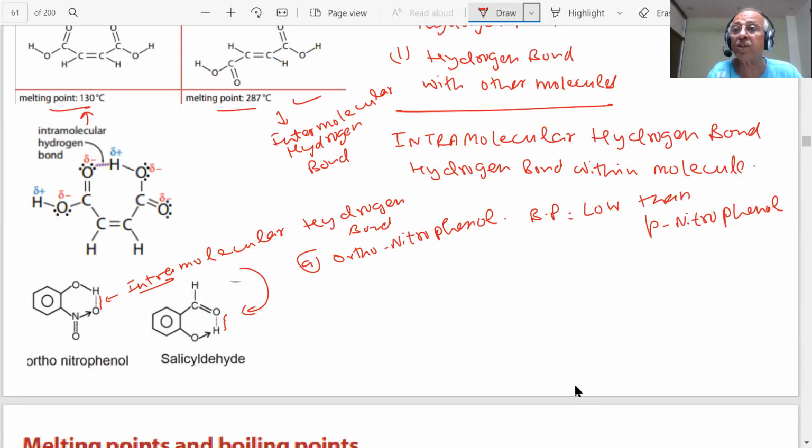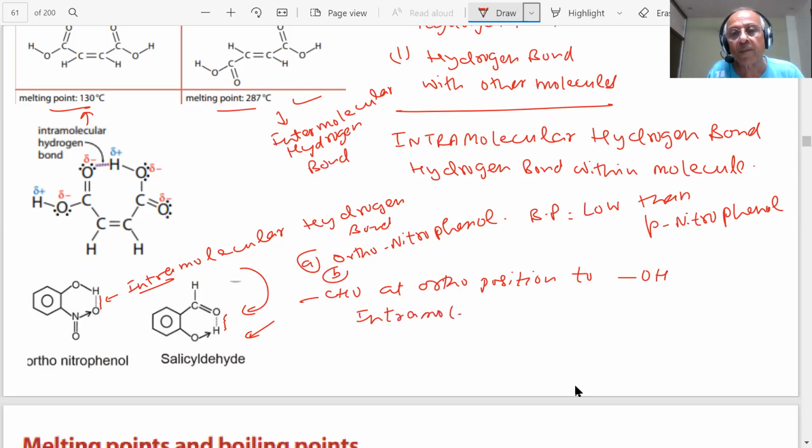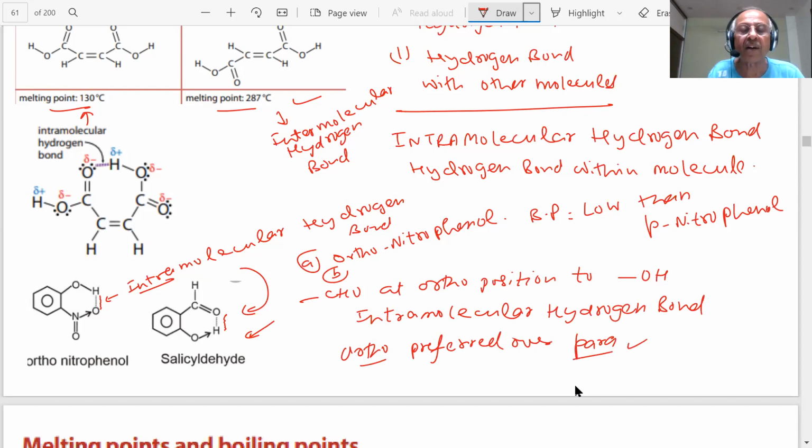When the CHO group is at ortho position to OH, I'm talking of this compound salicylaldehyde, then intramolecular hydrogen bonding is formed, and therefore this ortho product is preferred over para, para-hydroxybenzaldehyde, in the Reimer-Tiemann reaction, organic chemistry.